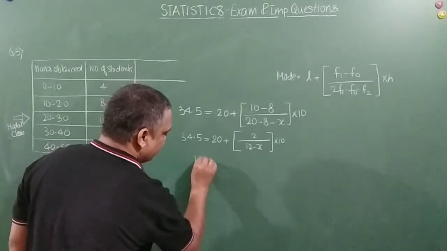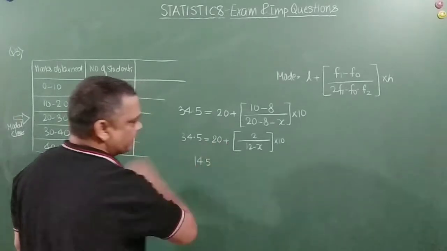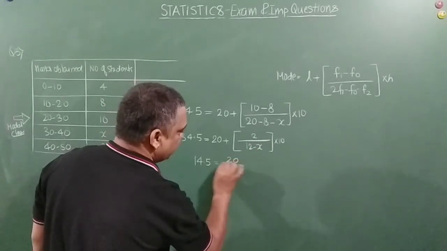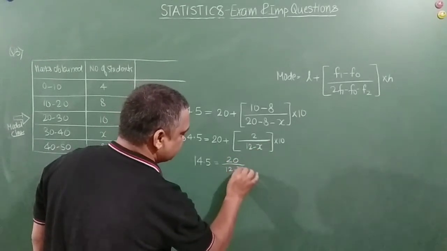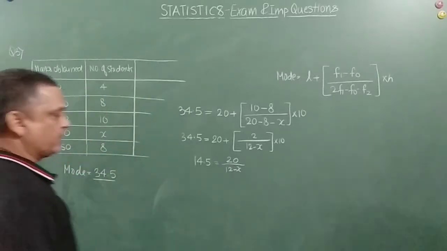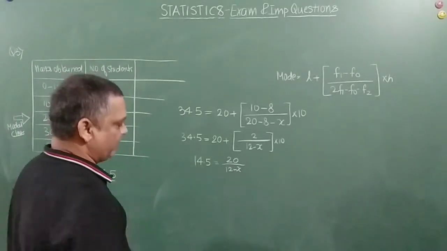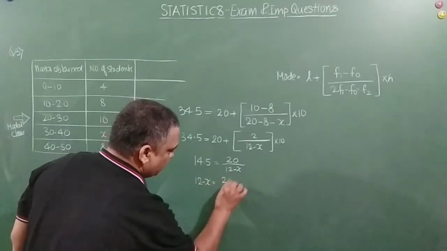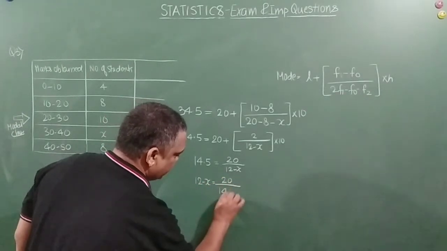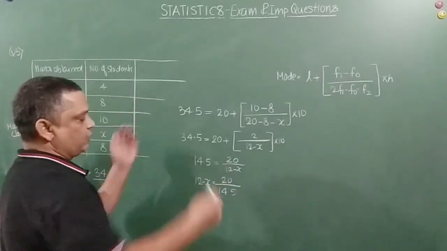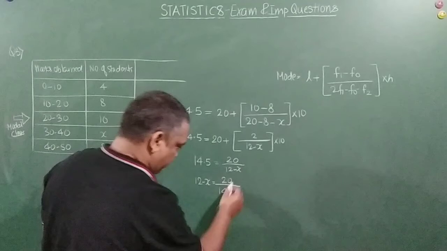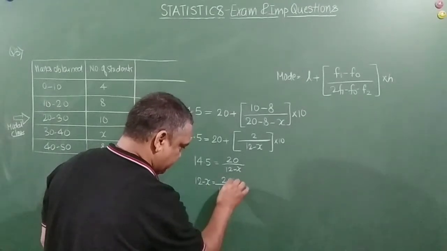So this will leave me with 14.5, which will be equal to 20 divided by 12 minus x. Right, friends? From here we can say 12 minus x is equal to 20 divided by 14.5. I have done cross multiplication like this. Okay. So now let's solve it.